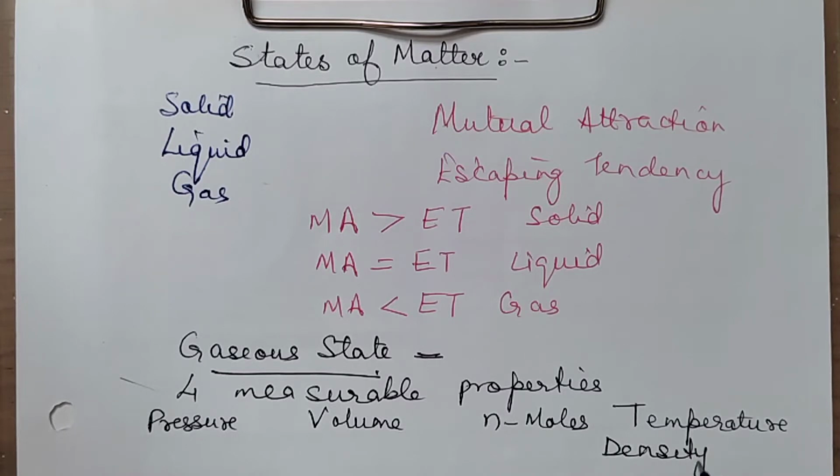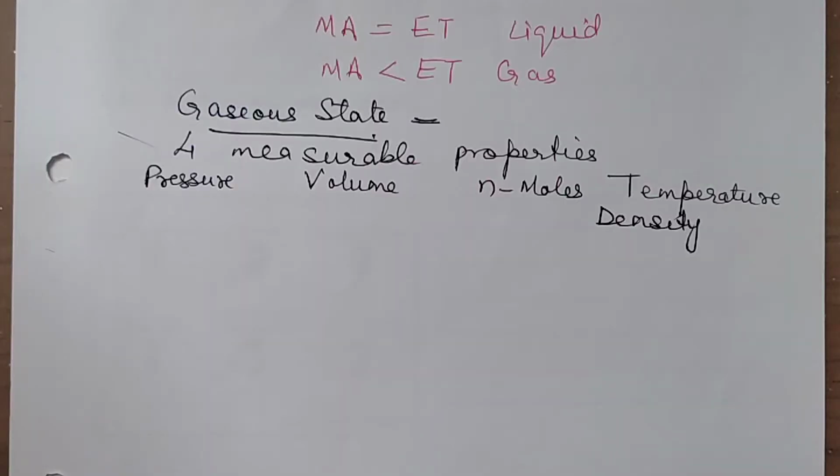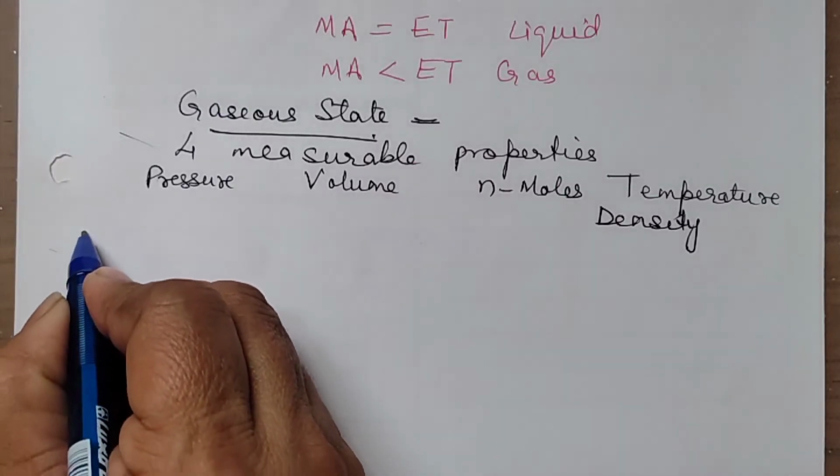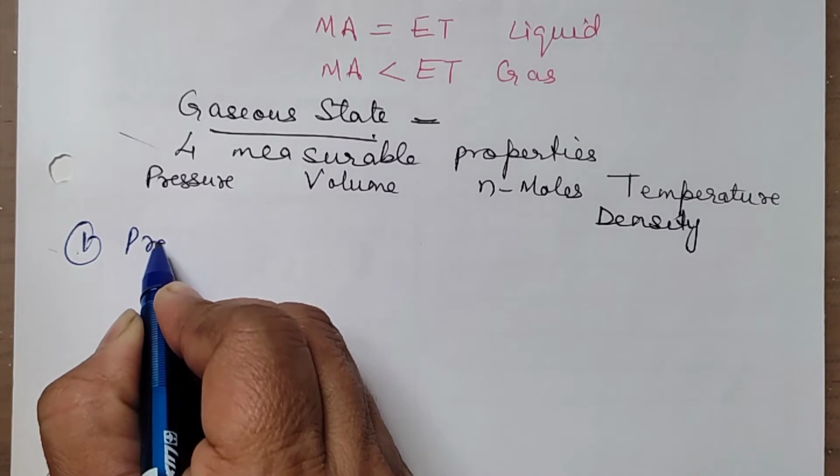Okay, but we will be first talking about the gas laws. So all these gas laws are including these measurable properties. But before moving on to the gas laws, we will talk about these properties, their units. Okay, now we begin with pressure. The first property, that is pressure.